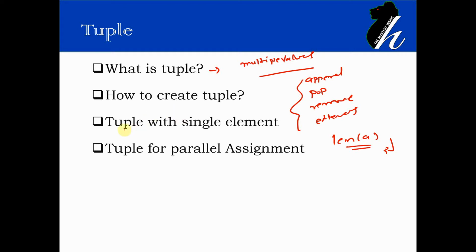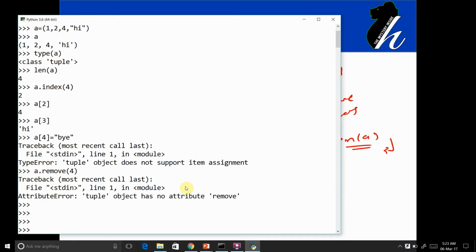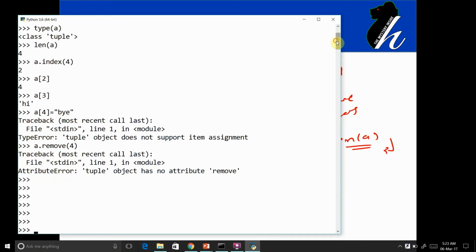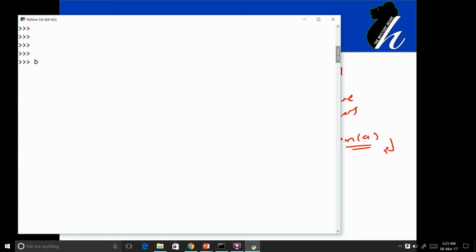Now let us understand how to create a tuple with a single element. Normally, if you want to create a tuple with a single element, you would feel that you just need to write it this way. Let's say I write b equals to 1. As per syntax, the value 1 is enclosed within parentheses, and a normal user would feel that this is a single element tuple.